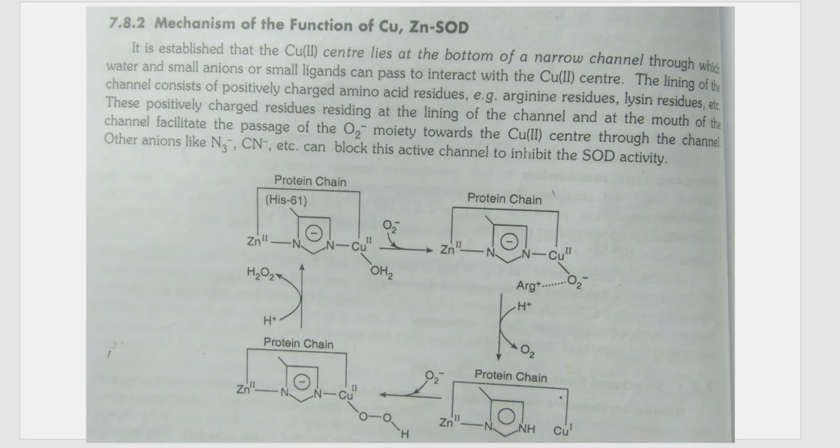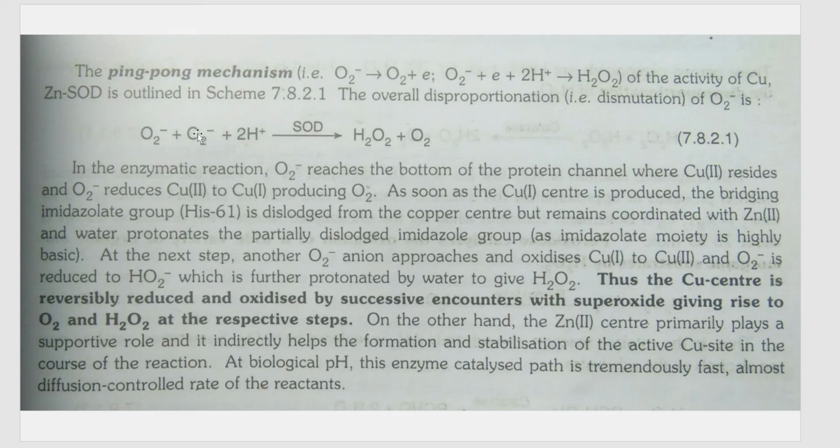Let us study step by step what is happening in the ping pong mechanism. First, through that channel, the O2 minus reaches the bottom of the protein channel where Cu2 resides, and O2 minus reduces Cu2 to Cu1, producing oxygen.